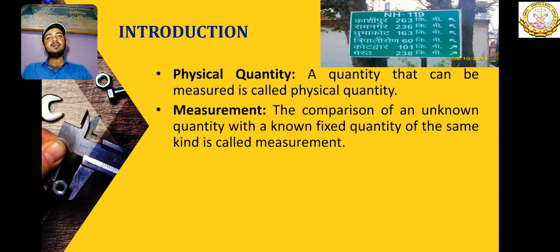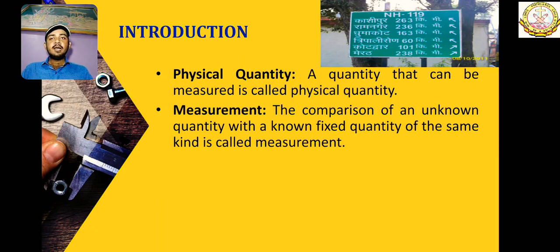Like here it is written Kashipur is 263 kilometers. That means someone someday had measured this distance. How would he or she have measured it? He or she had taken a known physical quantity, let's say a tape of 1 kilometer length, and put it from that place several times to reach Kashipur. And how many times did they put it? 263 times. And then they came to the conclusion that yes, this place is 263 kilometers from here. Exactly this is not how these things are done, but I am just giving you an example.